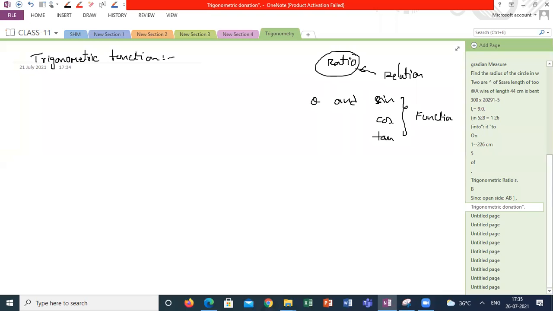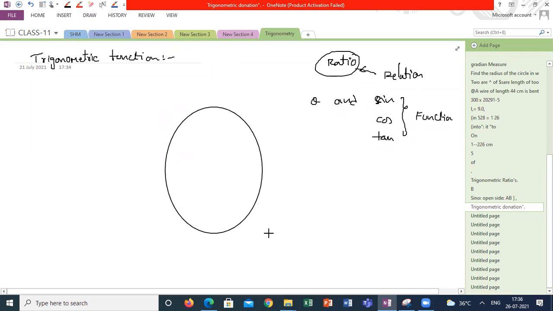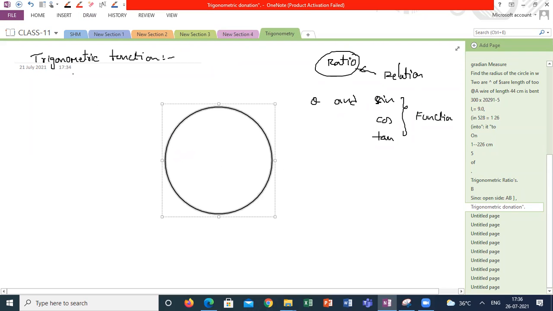Sir, if the element has only one image. Yes, if the element is having only one image. So let's see whether for each and every real value of theta, I am getting only one image or multiple images. To understand this, I want to know the solutions of these ratios at different situations. First of all, how I am calculating sin theta and cos theta: I am taking a circle